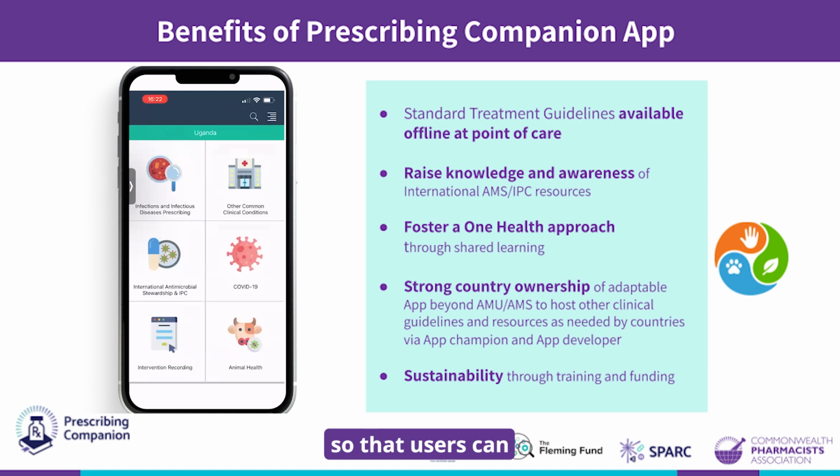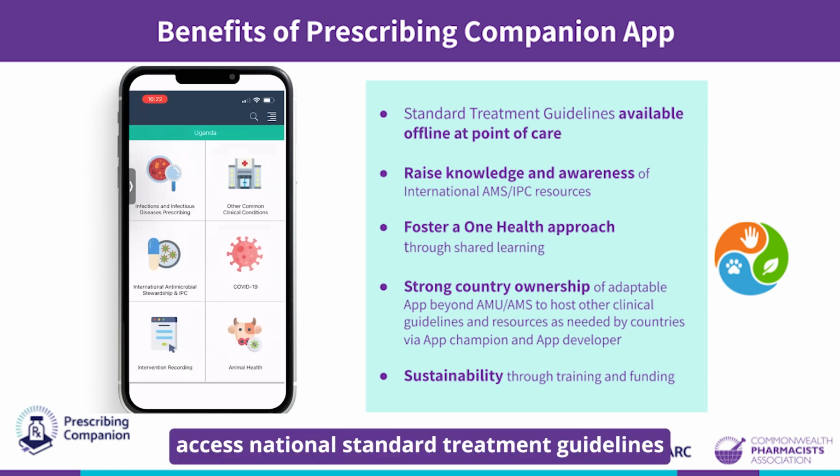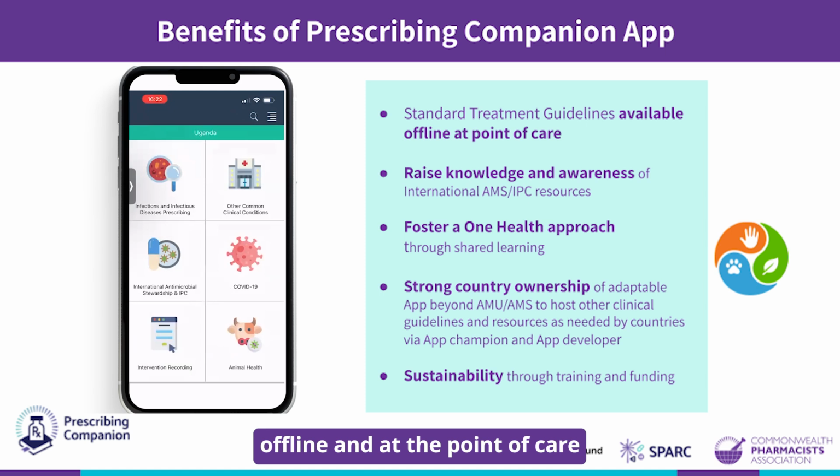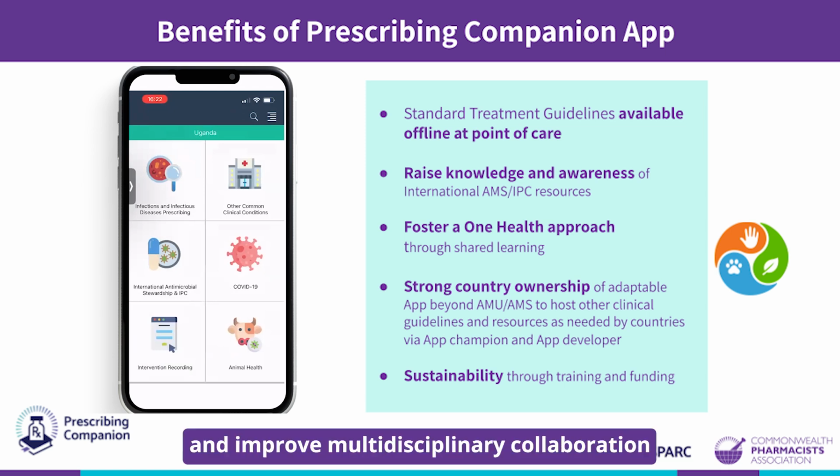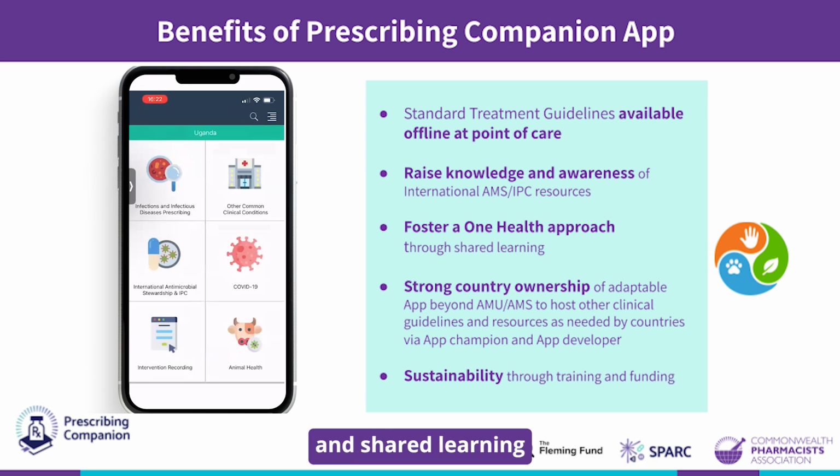We have designed the app so that users can access national standard treatment guidelines offline and at the point of care. You can also access guidelines from other countries on the app. Access resources on antimicrobial stewardship and infection prevention and control. This is a collection of international resources such as WHO and CDC to help raise awareness of this work. Together, this helps to foster a One Health approach, strengthening AMS across human and animal health, learn from best practice and improve multidisciplinary collaboration and shared learning.